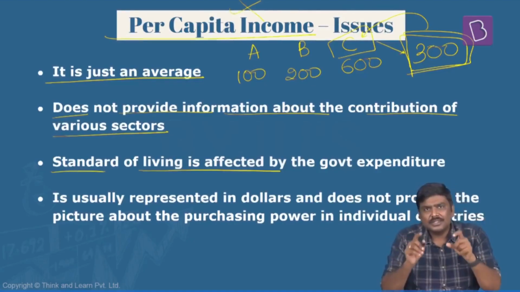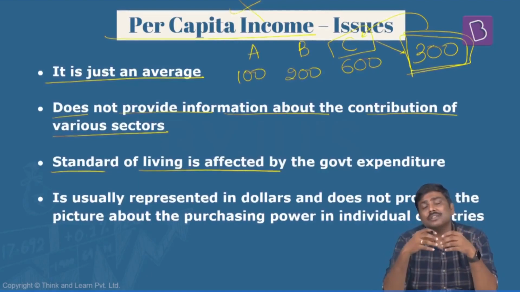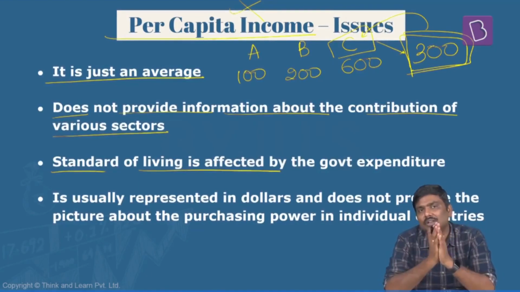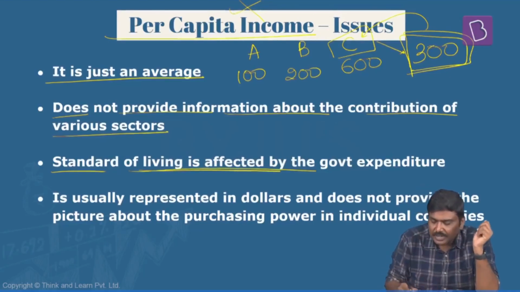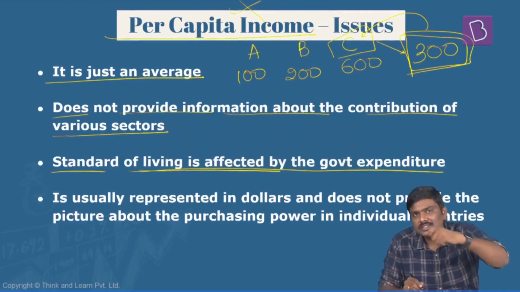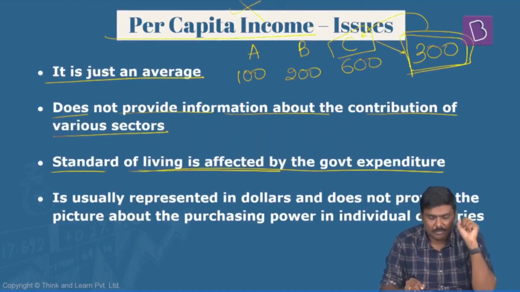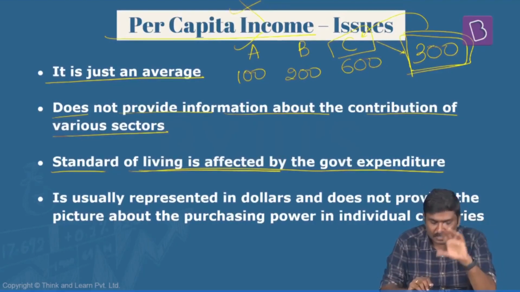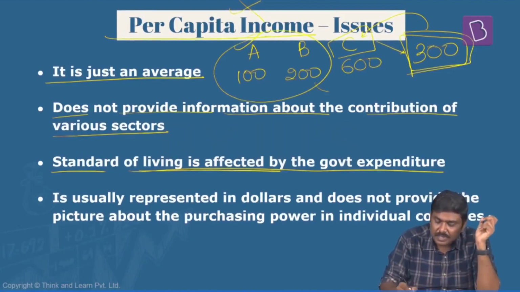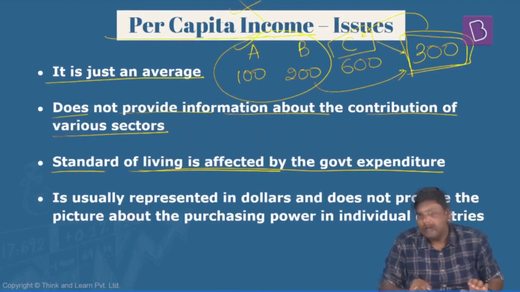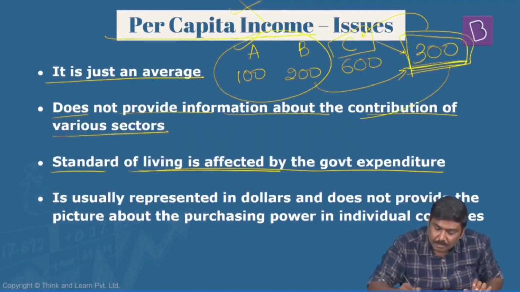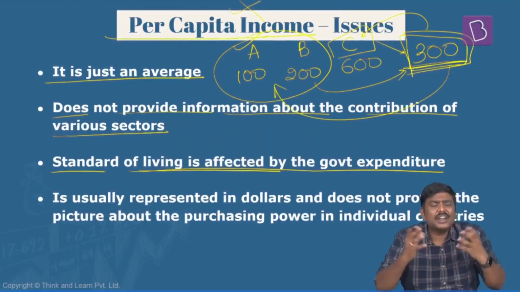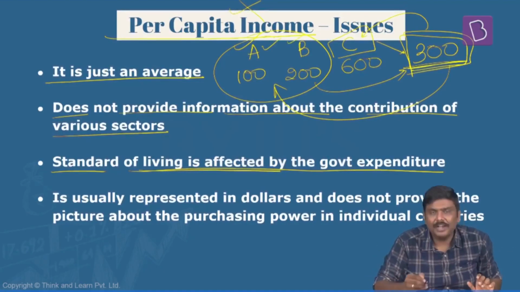Third, many times I said per capita income is used as a proxy for standard of living. But the counter argument is that the standard of living is affected by how the government of India incurs expenditure also. Right? For example, have a look at this example here. A, B, and C. In this, A and B are earning much less than the per capita income. But do you think this per capita income will represent the quality of life or standard of living for both A and B?